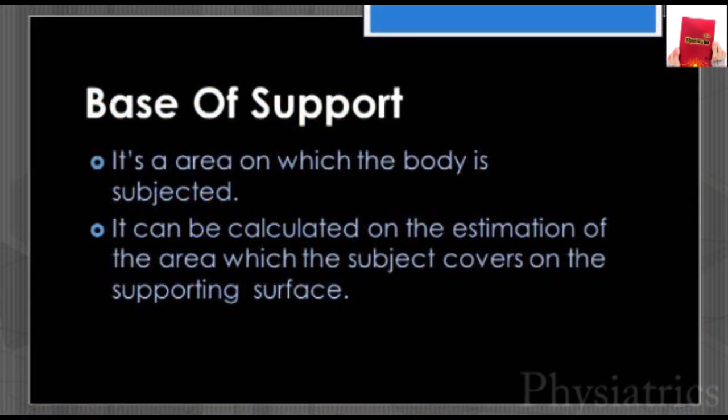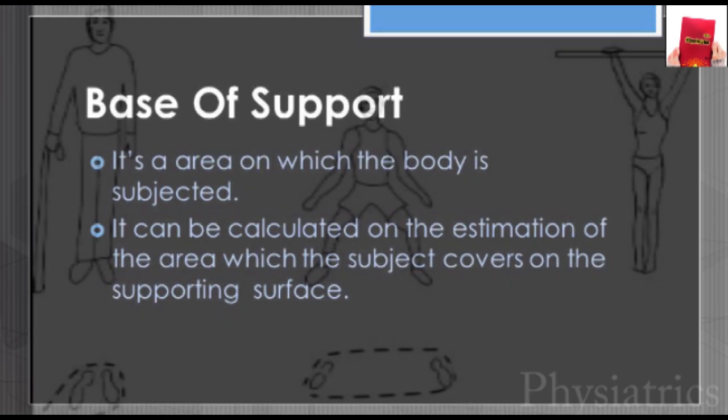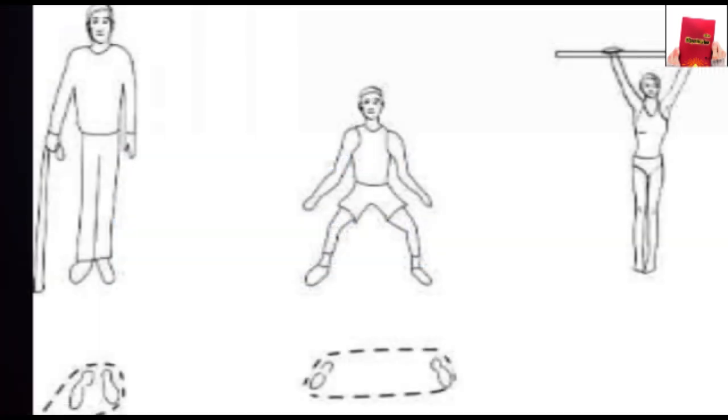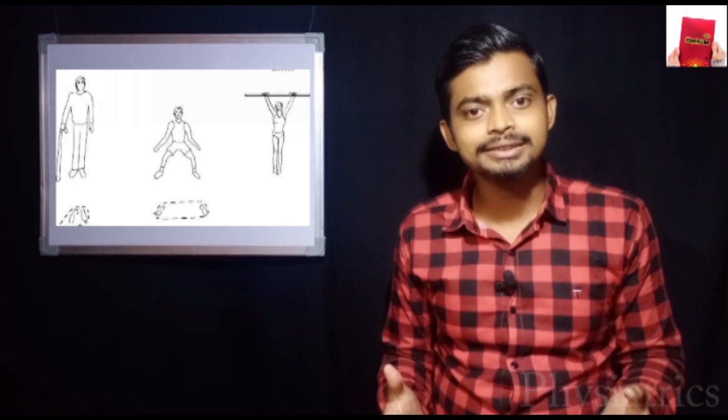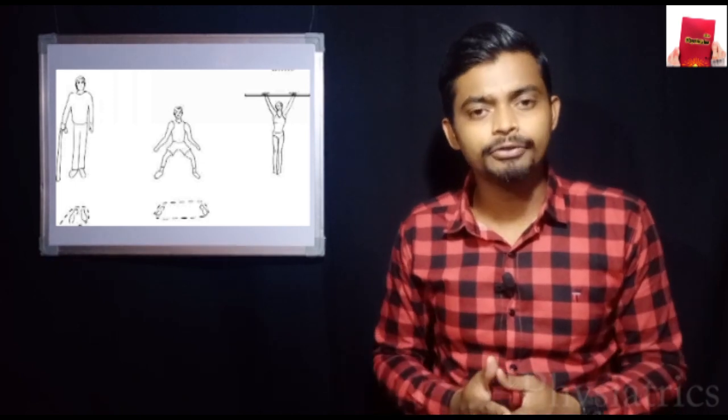Then the next is the base of support. The base of support of a body is the area on which the body is supported. It can be calculated by estimating the area which the subject covers on the supporting surface. The base of support is essential to determine the stability of an individual.